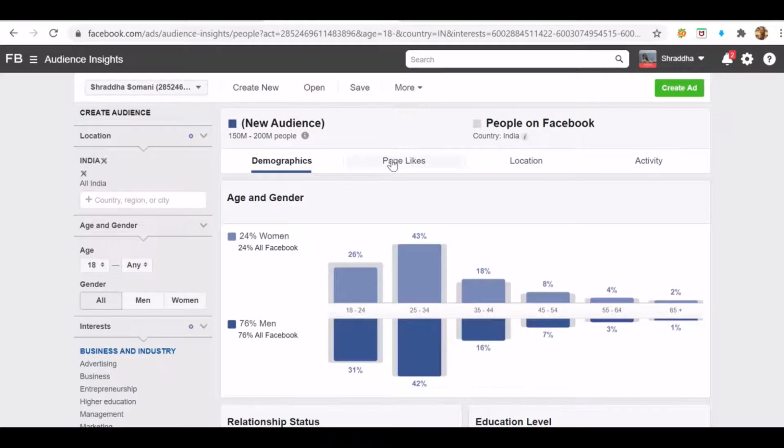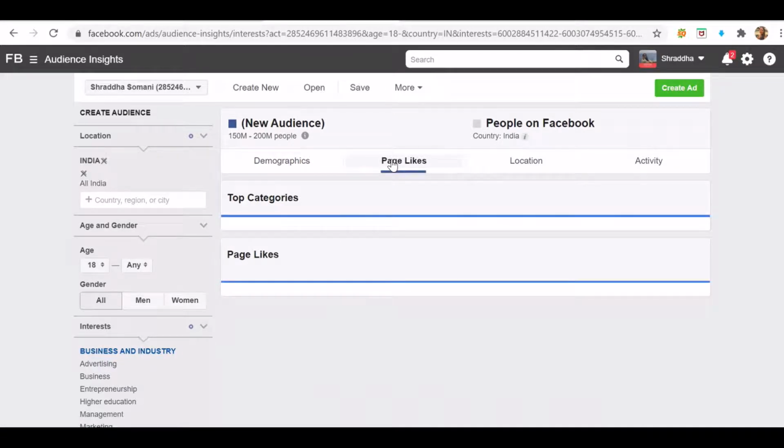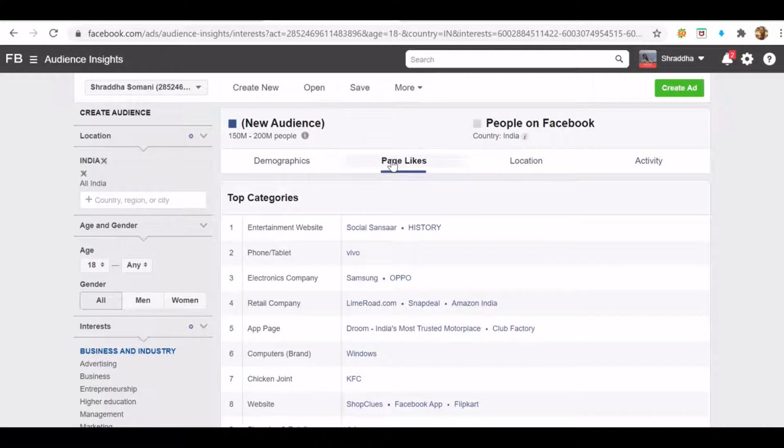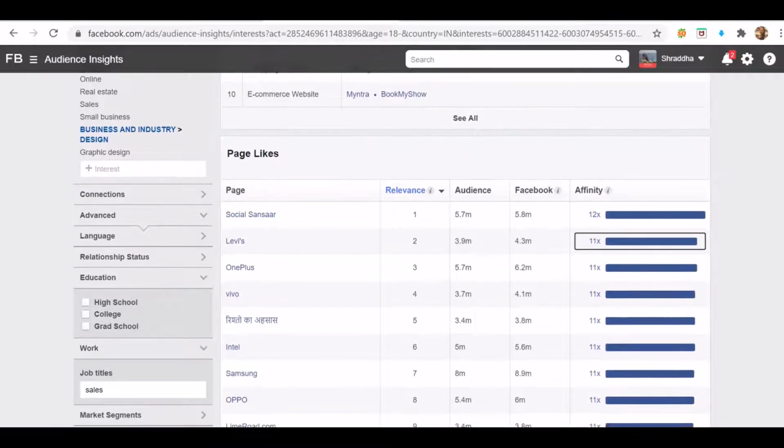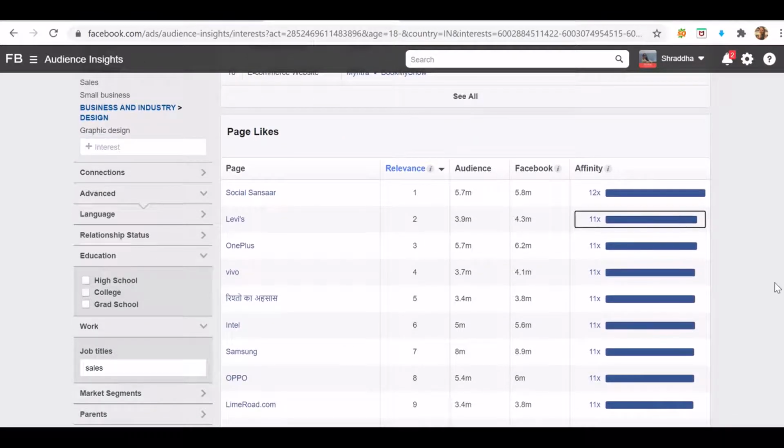After that, I'll be getting the data that is page likes. Again, this is the most important data. And here I would like to share a secret tip with you. So what does this page like exactly mean? First of all, we get the categories and then we get page likes. The category is the category of the page and the page like is the name of the page where your interested audiences are already connected or following that particular page.